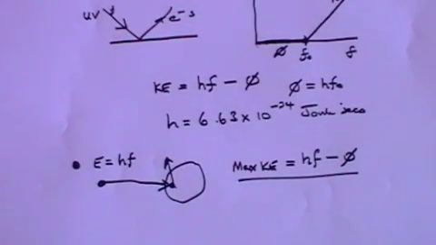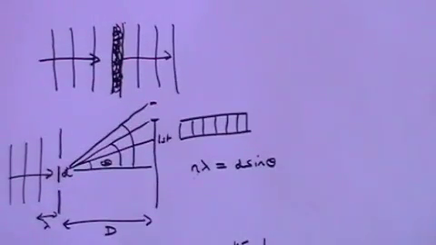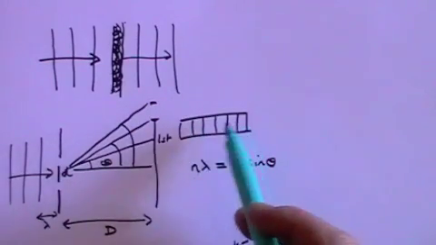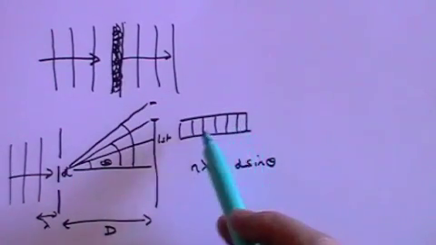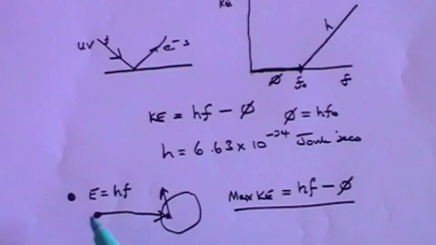And that's what gave rise to the first idea of wave-particle duality. The light was a wave because it gives interference patterns, and only waves can interfere with one another. But it's also a particle because it is capable of coming in, transferring energy to an electron, and kicking the electron out of the atom.